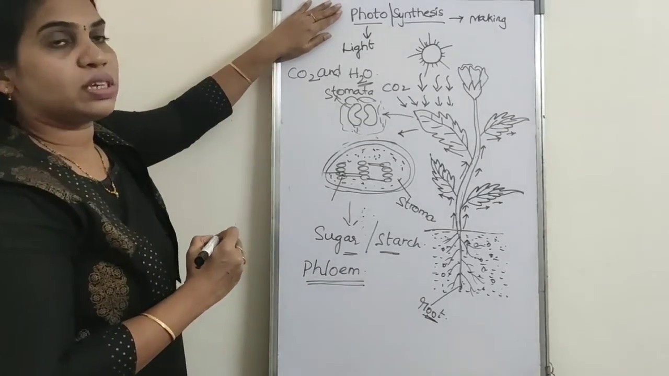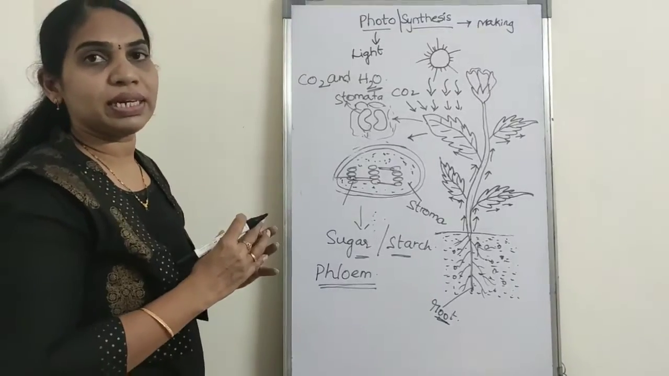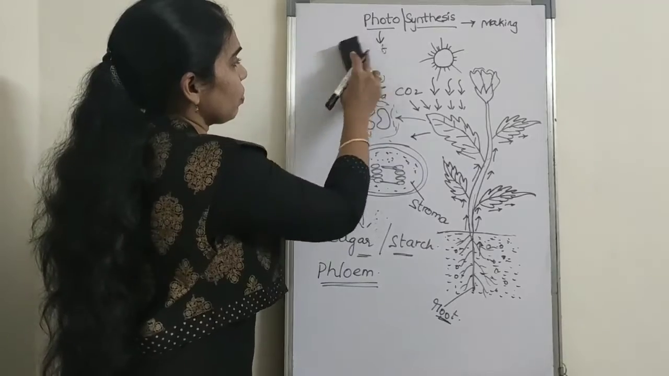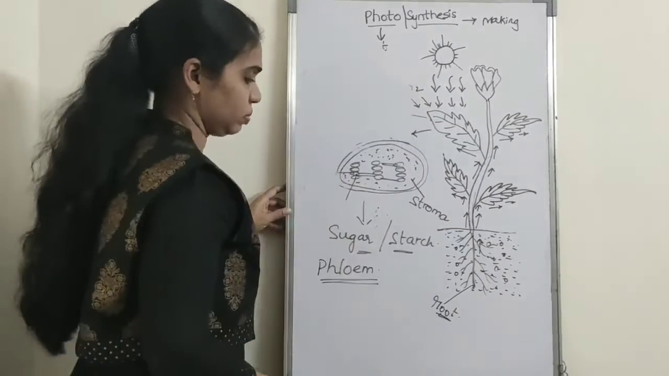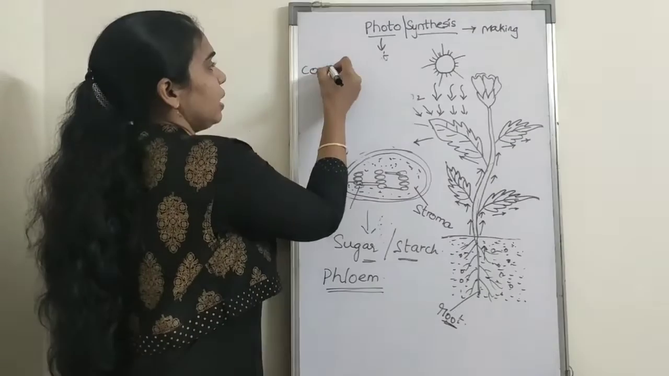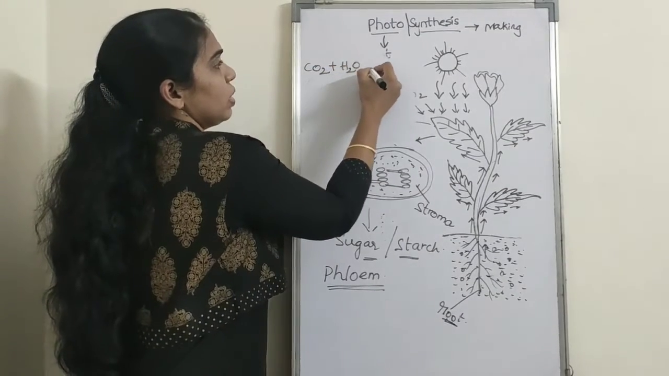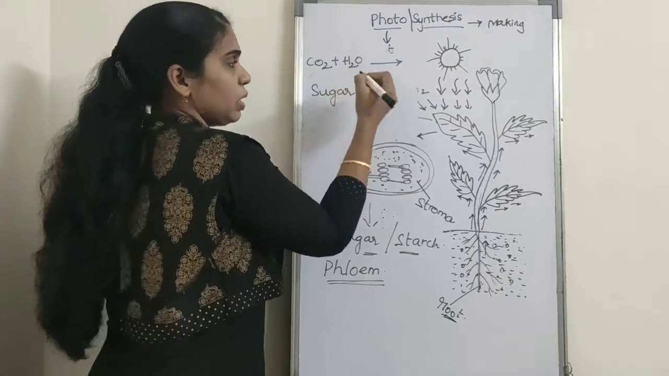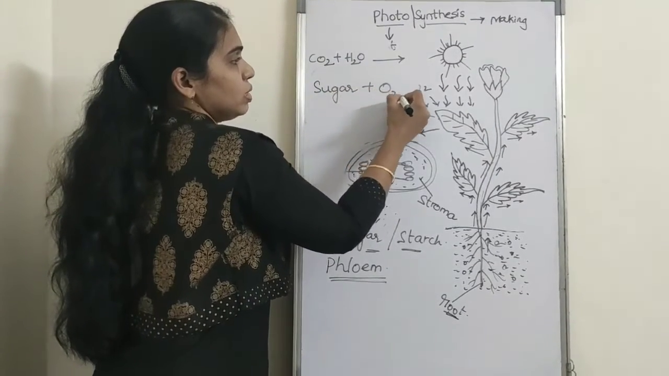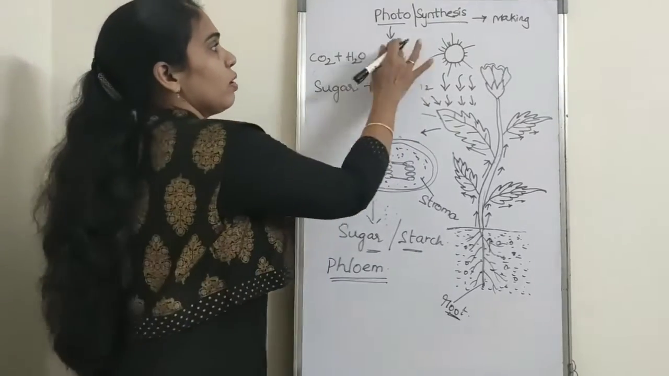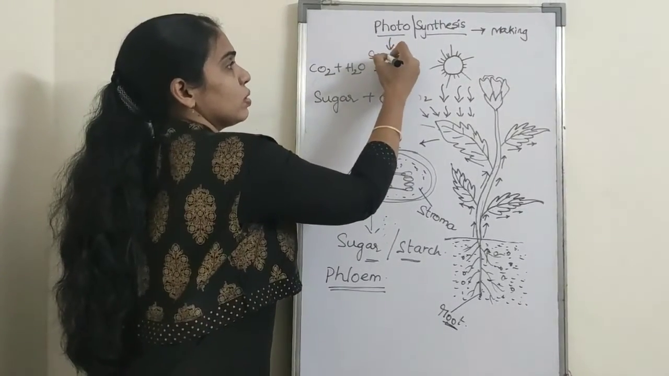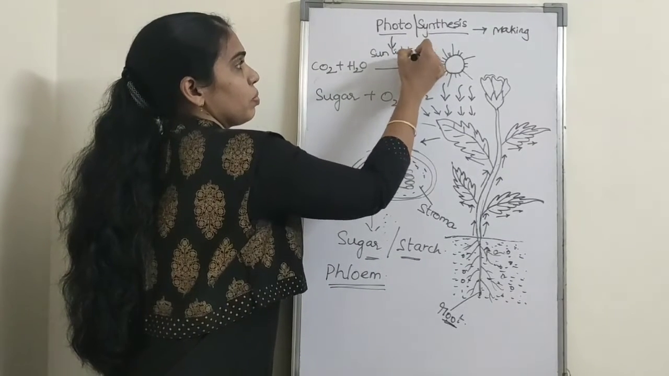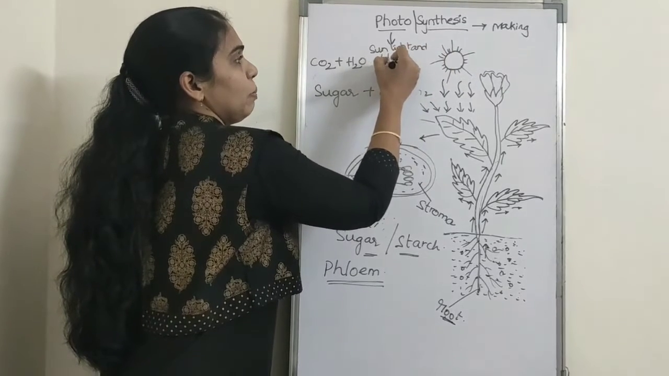The entire process of photosynthesis is simply represented by one equation. That is, carbon dioxide plus water gives rise to sugar molecule, particularly starch, and some amount of oxygen, with the help of sunlight and chlorophyll pigment.